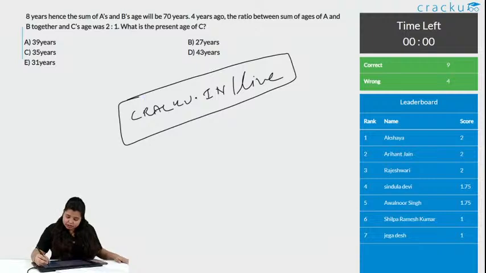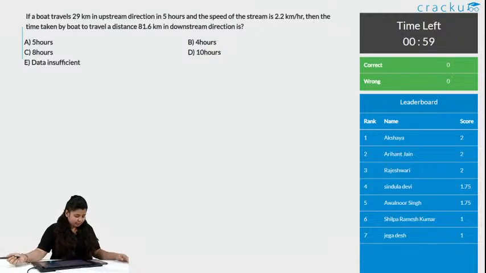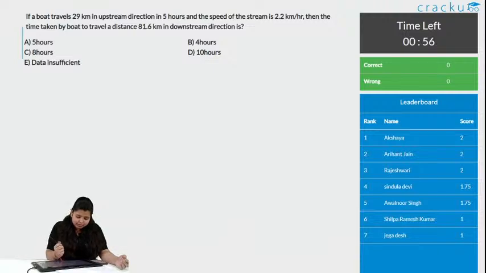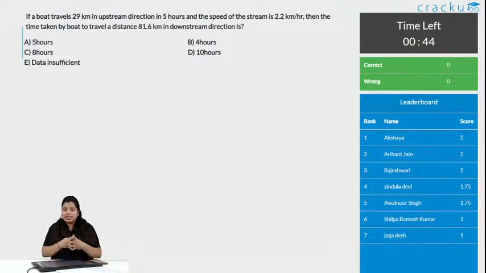Okay, let us go to the next question. One minute and an interesting question. See, the numbers can be in decimal, but it does not mean it is complex. You can just try doing this, it is not so difficult. Come on, Jiga and Silpa, you can do this. You got one correct and there are so many more questions.